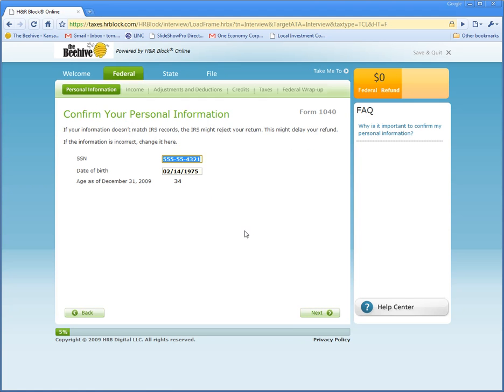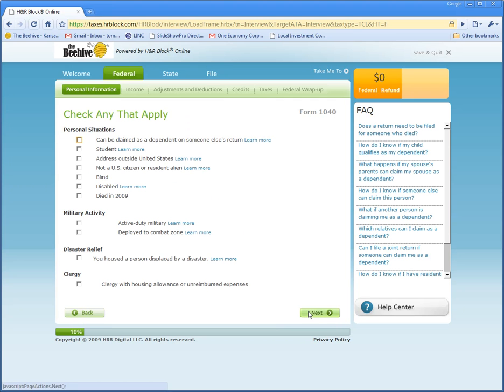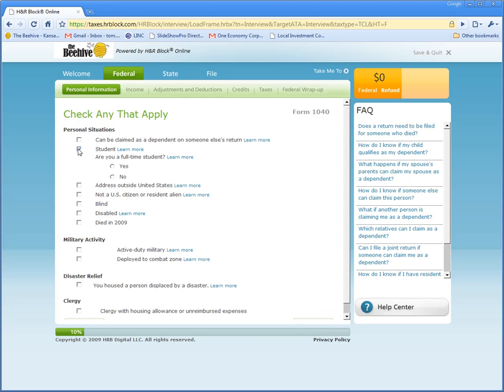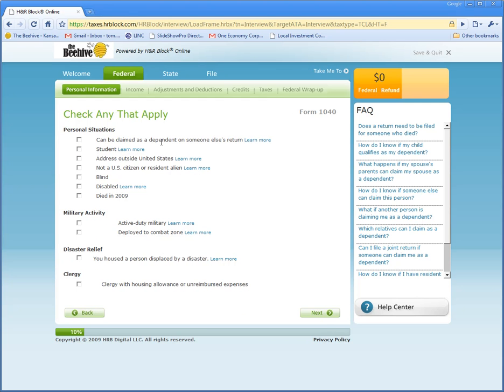Confirm personal information. Looking good. Alright. So you would look through these, and you would check any that apply. So hopefully none of you are blind or disabled. I'm sorry if you are, but if you died last year, this is where you put it. That's actually for people filing jointly if a spouse died, so it's kind of sad. But just look through these. If you're a student, it'll ask you if you're a full-time student or not, or if you can be claimed as a dependent. So take a look.